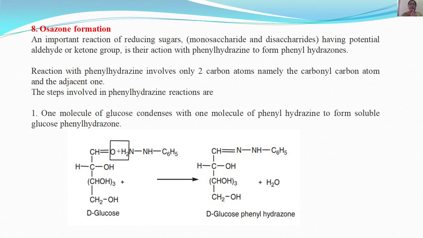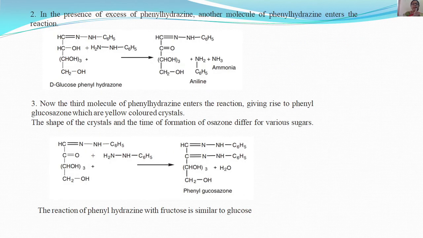Reaction with phenylhydrazine involves only two carbon atoms, namely the carbonyl carbon atom and the adjacent one. The steps involved are: one molecule of glucose condenses with one molecule of phenylhydrazine to form soluble phenylhydrazone. A water molecule is liberated here. Secondly, in the presence of excess phenylhydrazine, another molecule of phenylhydrazine enters the reaction. Now the third molecule of phenylhydrazine enters the reaction, giving rise to phenylglucosazone, which are yellow colored crystals.